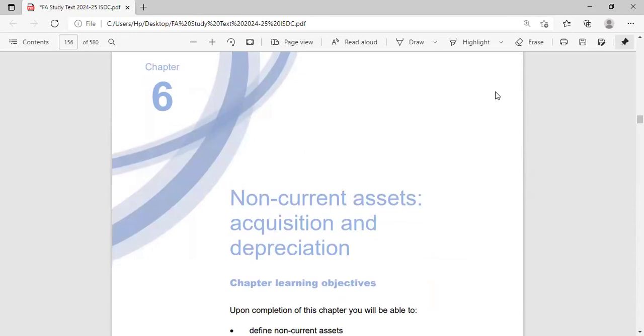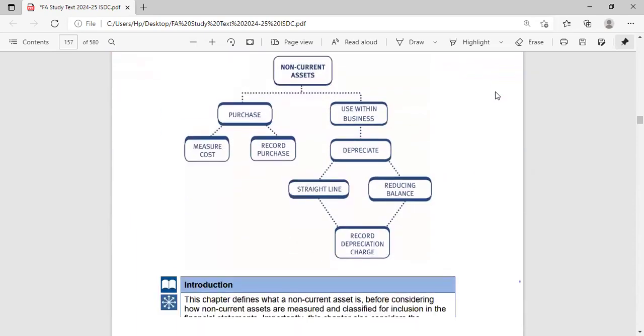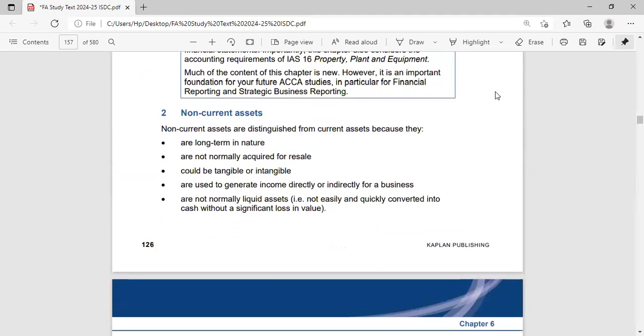Guys, in this video, we are going to start with chapter number 6 of ACCA F3, okay? And the name of the chapter is Non-Current Assets, Acquisition and Depreciation. So let's first understand what is the meaning of non-current assets. As the name suggests, these are the assets which are not for current use, but for long-term use, that is for more than 1 year, okay?